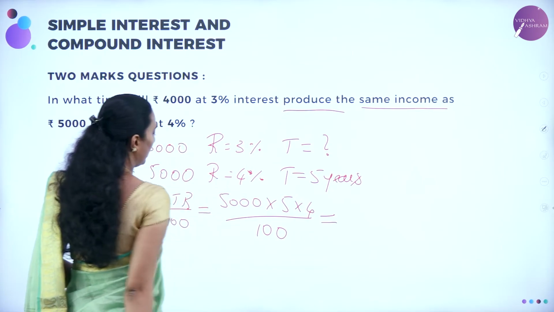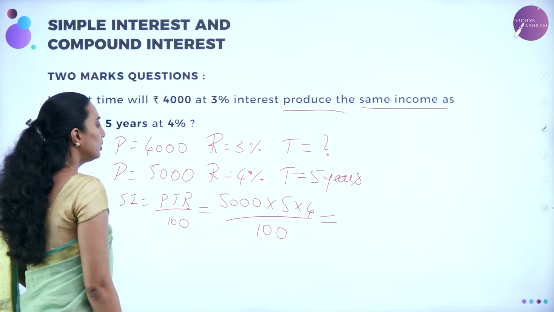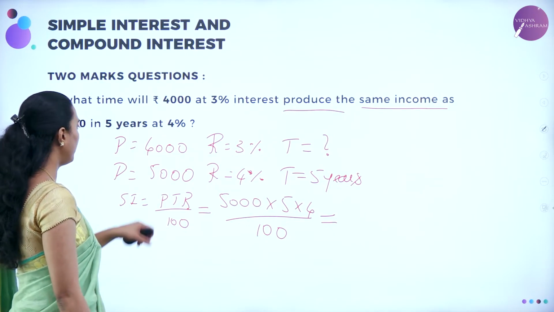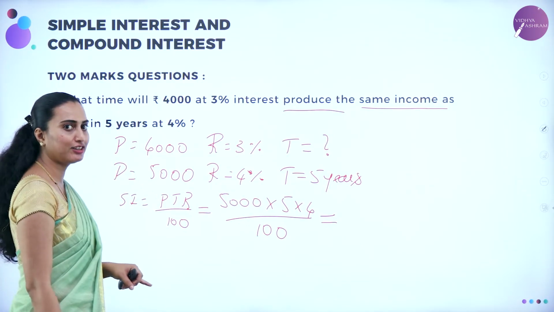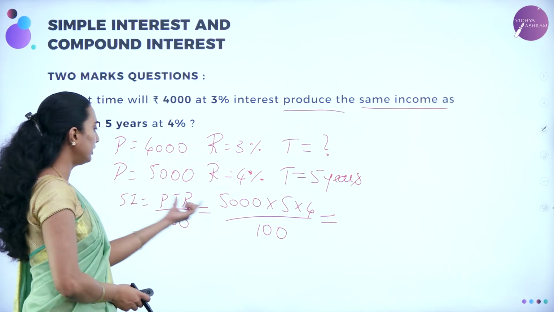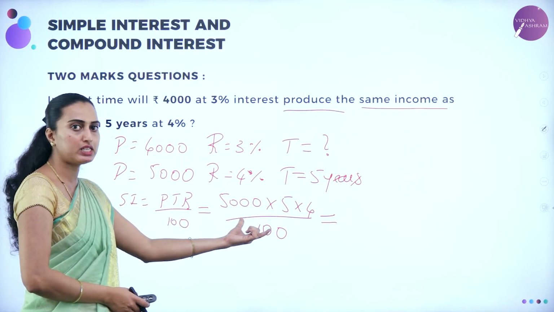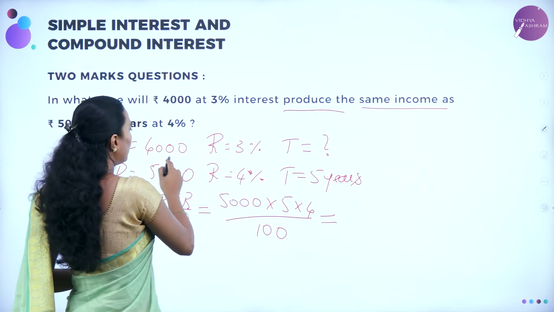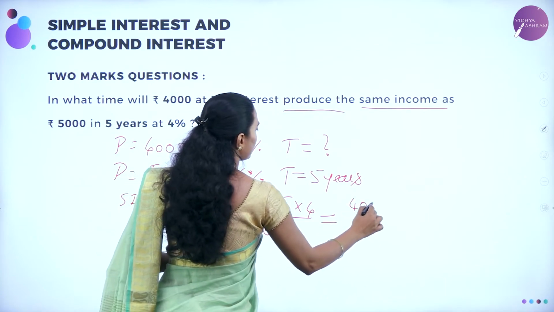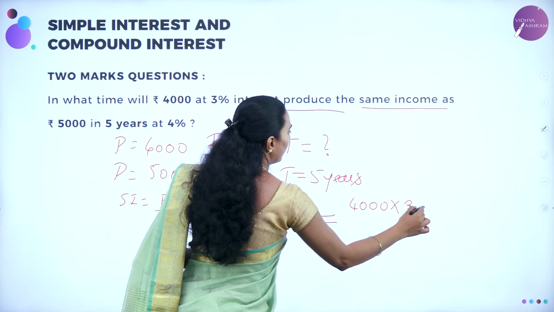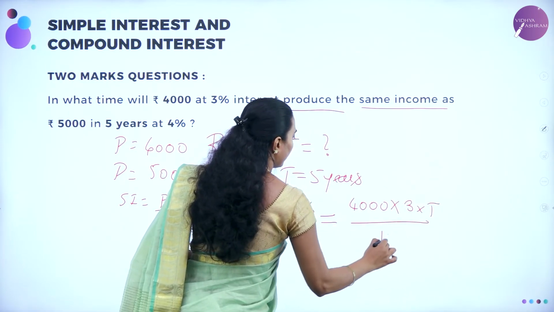You are going to get the answer for this one. Otherwise, you can calculate like this also. How? See, simple interest is PTR divided by 100, and this is what we have calculated. Using the same formula, let me equate it: 4,000 into rate of interest 3 into T, which we don't know, divided by 100.